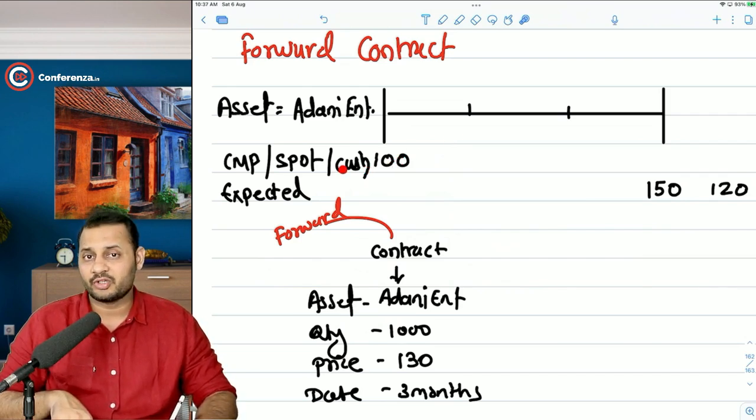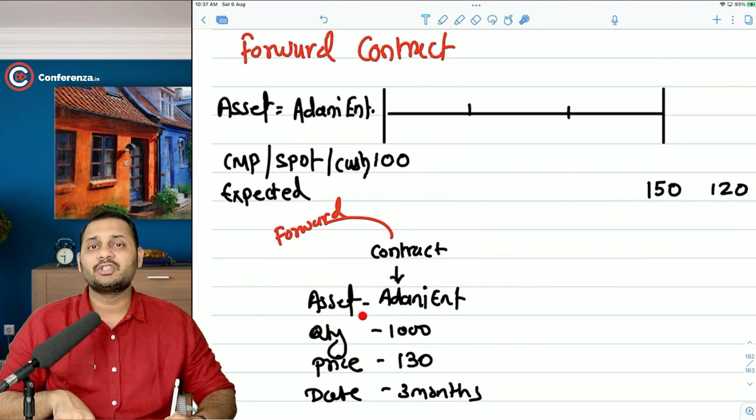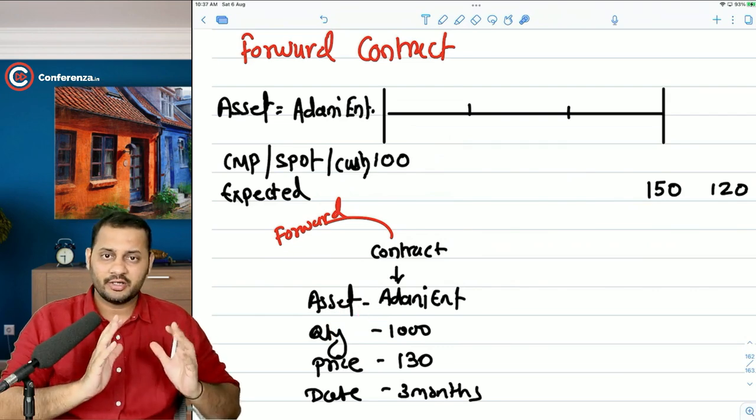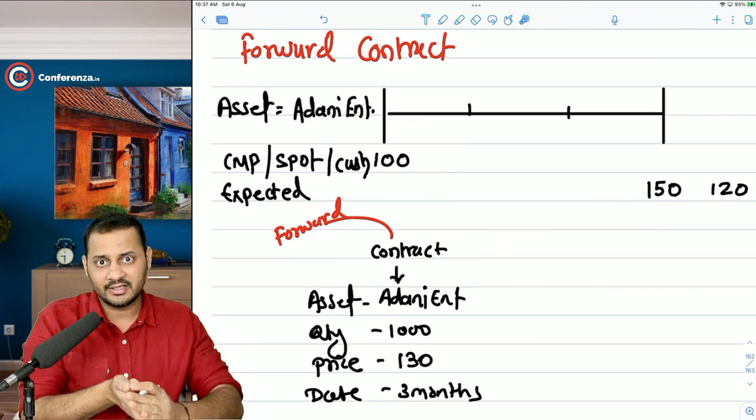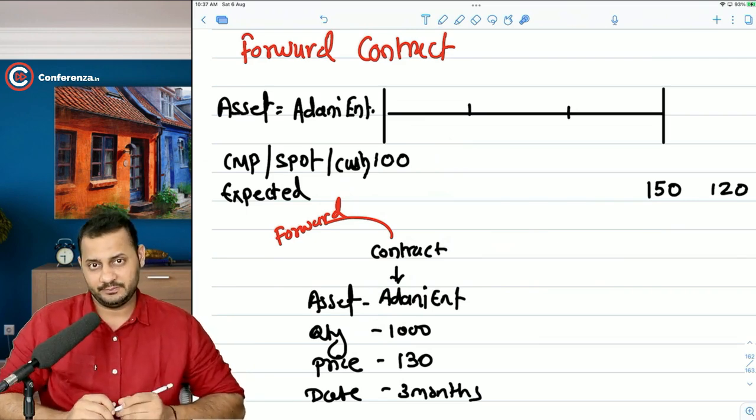If you go to the spot market or cash market, you get real shares. If you go to the derivatives market and buy a forward contract, you are just buying a contract, not the shares. That's the major difference. Okay. So this is what the forward contract is. Now what is going to happen? You have made the contract, the buyer has agreed, the seller has agreed, and now both of you will wait for the end of the 3 months.